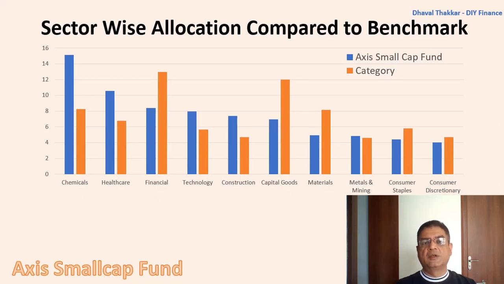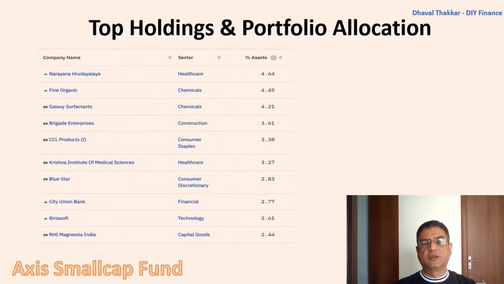Now let's look at the top holdings and portfolio allocation. As evident, Galaxy Surfactants and Fine Organics are the main stocks of the chemical sector, whereas Narayana Hrudayalaya and Krishna Institute of Medical Science are from the healthcare sector, whereas Birlasoft is from the technology sector. Here also the stock selection looks good.